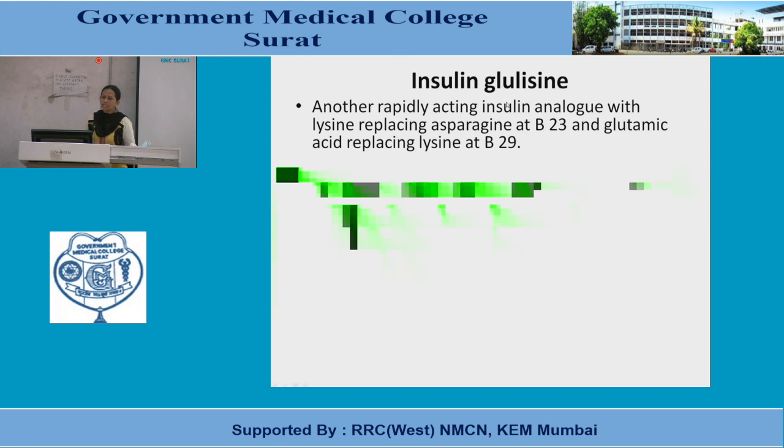Glulisine, insulin glulisine, is another rapidly acting insulin analog with lysine replacing asparagine at B3 and glutamic acid replacing lysine at B29. So lysine and glutamic acid, the name given glulisine. The time action profile is very similar to that of insulin Lispro, rapidly acting.